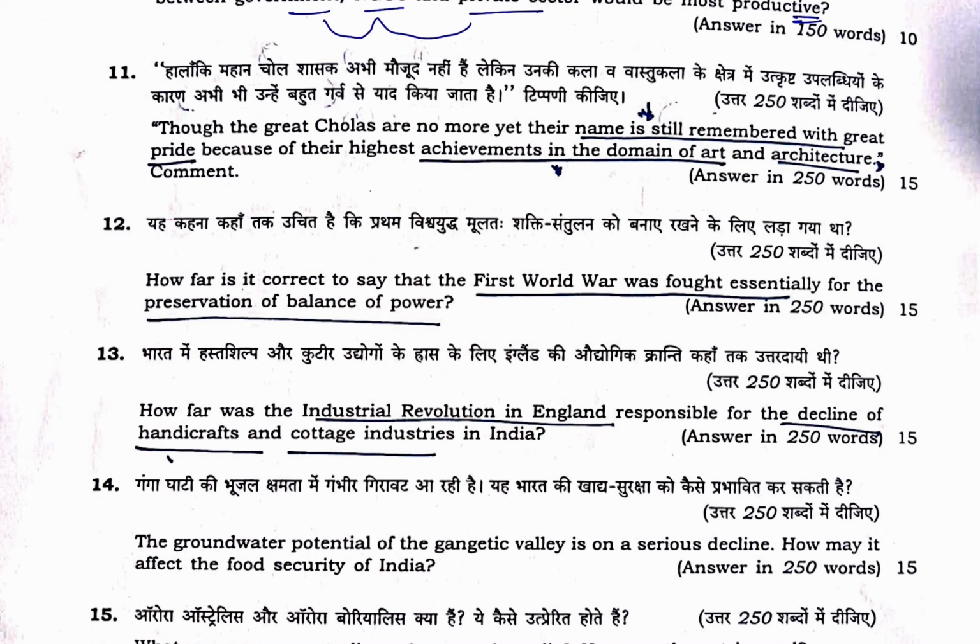Next was a history question. Though the great Cholas are no more, yet their name is still remembered with great pride because of their highest achievements in the domain of art and architecture. Of course, shipbuilding, their arts, Mamallapuram and several art temples which they have built are still seen. This was also current affairs because Cholas were in the news recently, and we also know that we launched our own second aircraft carrier, which is INS Vikrant. So shipbuilding and the Cholas were in the news. That was the current affairs link, hence this question was asked.